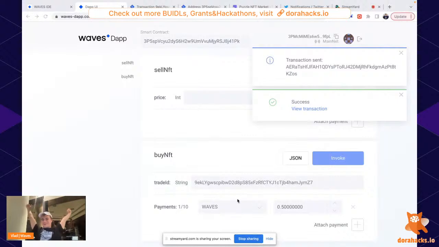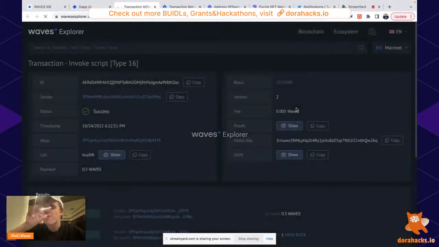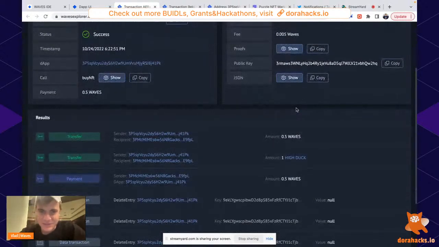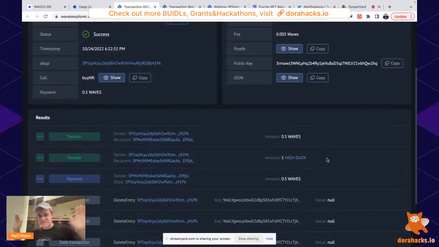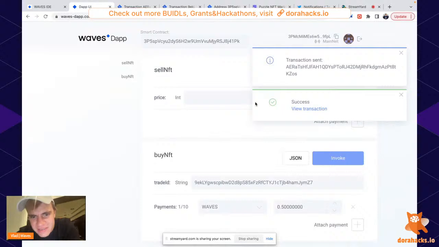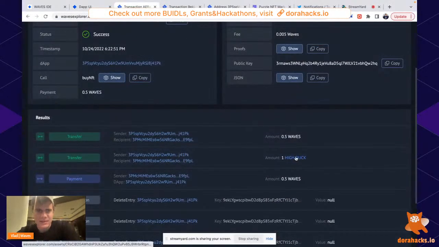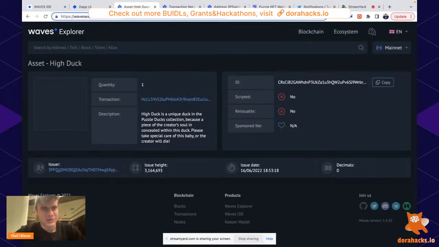Yay, it works. I just purchased my first NFT. Look, 0.5 Waves was transferred to the seller and a high duck was transferred to the buyer. That's it. In this case, the buyer and the seller were the same person, this account, but it would work perfectly if someone else was using this marketplace.